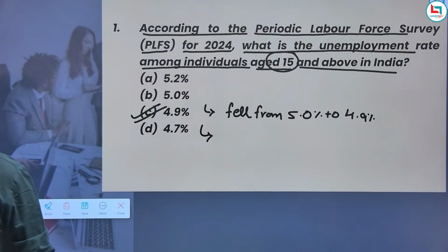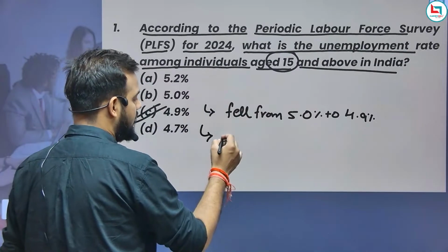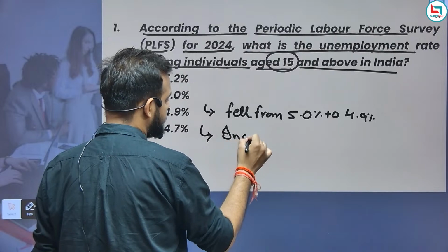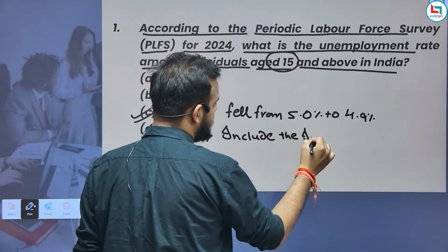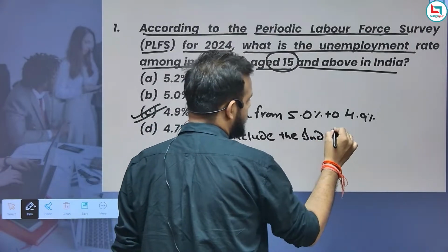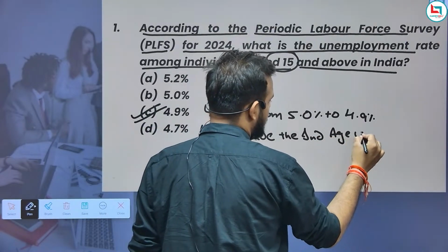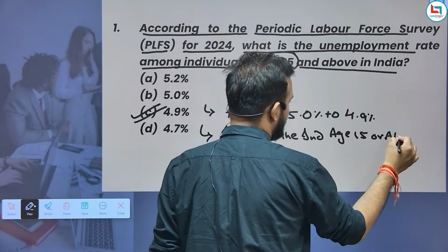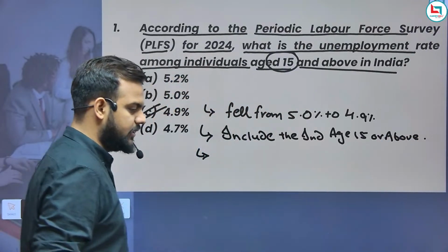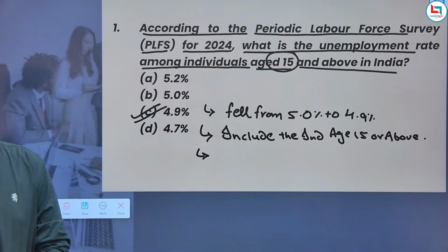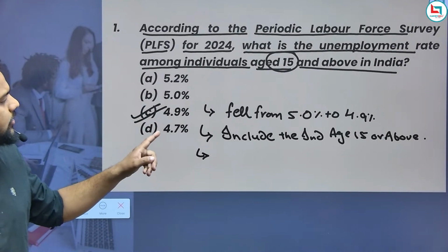The data covers individuals aged 15 years and above. Now also remember one thing: